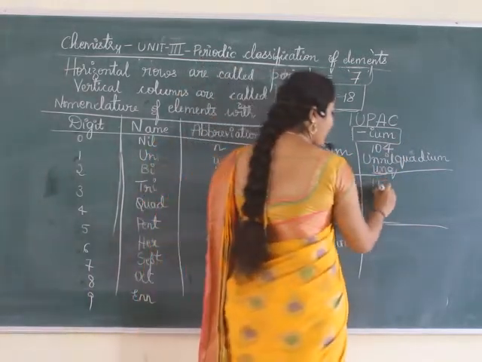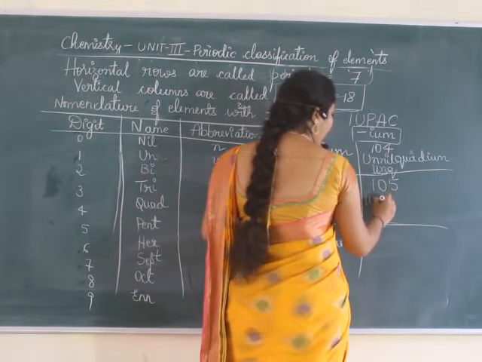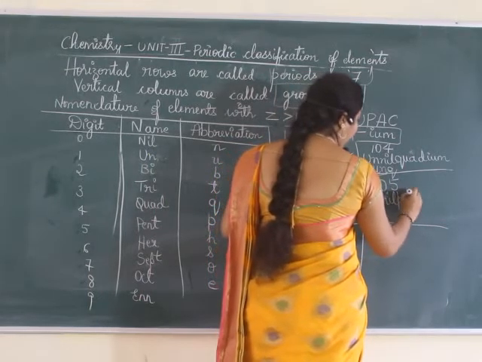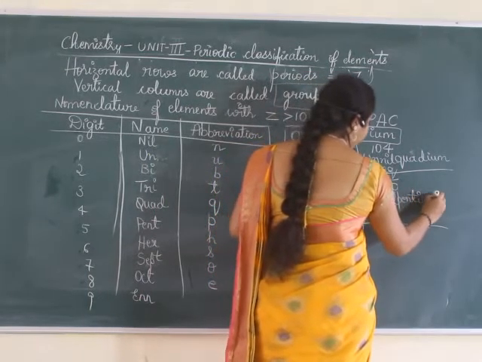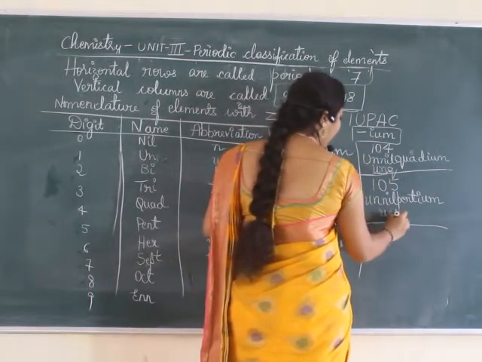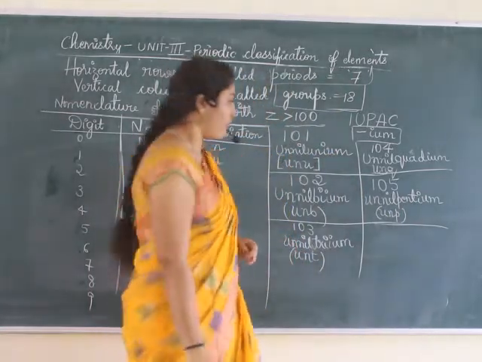Next is 105. 1 is un, 0 is nil, 5 is pent. The denotion is UNP. That is the denotion of it.